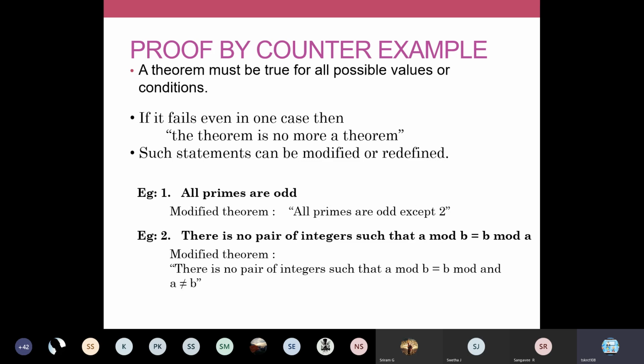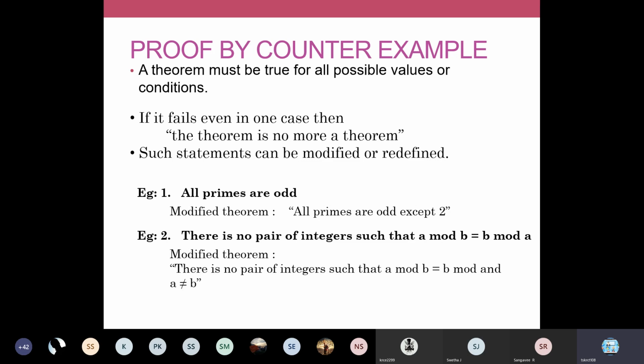So find out at least one prime number which is not odd, which is even. Can you tell any one prime number which is not odd? Yes, 2, ma'am. So 2 is a prime number, but it is not odd. 2 is an even number, but a prime number. So we have identified that particular case where the statement goes false.